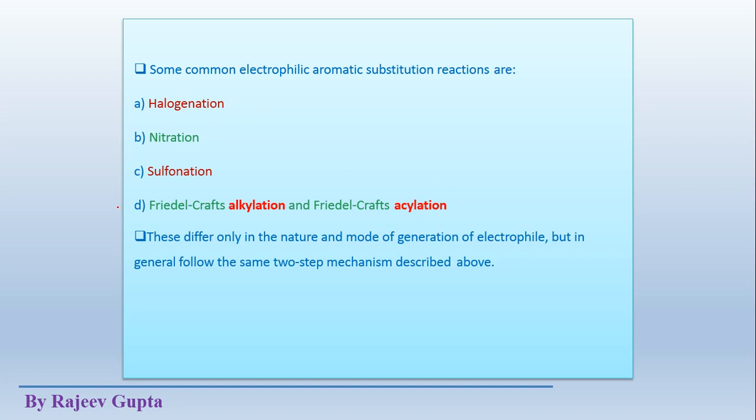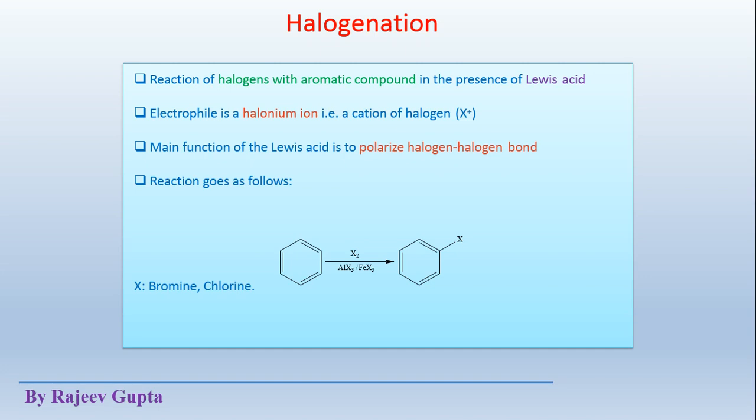So what we can understand here is that the mechanism of all these reactions is almost similar. In the first step, which is the rate determining step, we see the addition of the electrophile, and in the second step we see the removal or elimination of hydrogen as hydrogen ion, H plus. So the mechanism is almost similar, but the initial portion where the electrophile is generated is different; that depends on the reagents, but in general they follow the same two-step mechanism as described above.